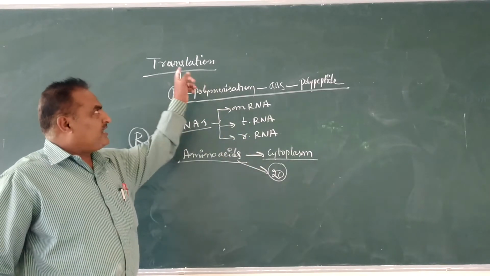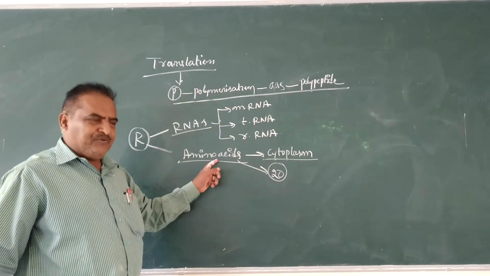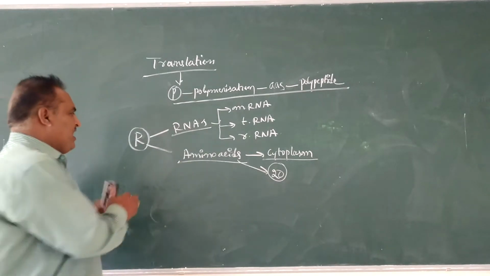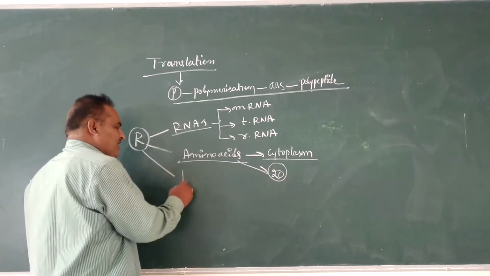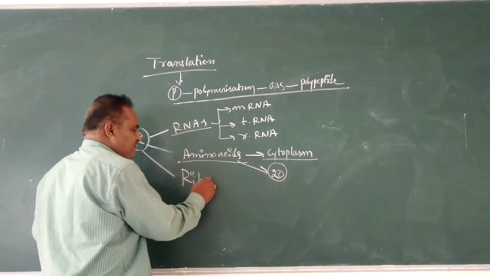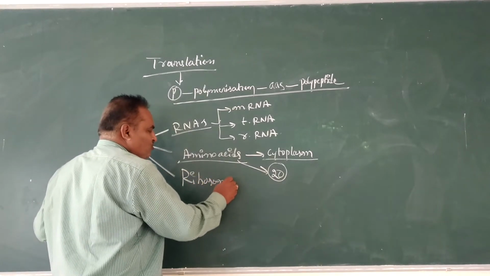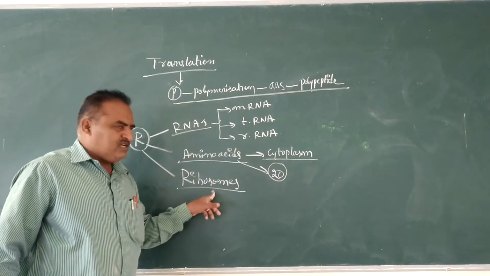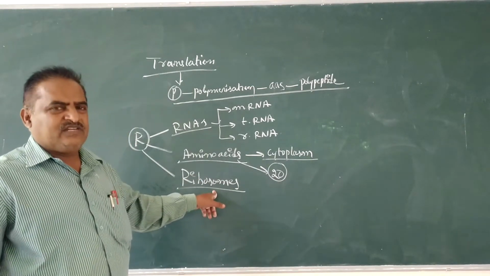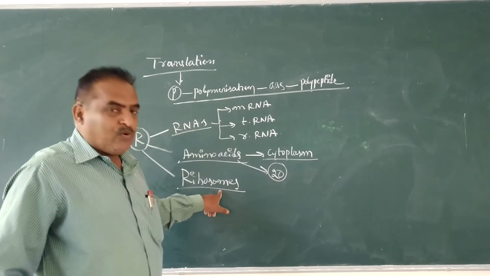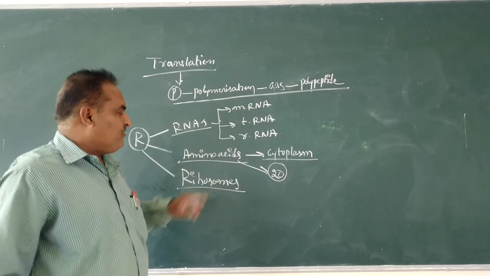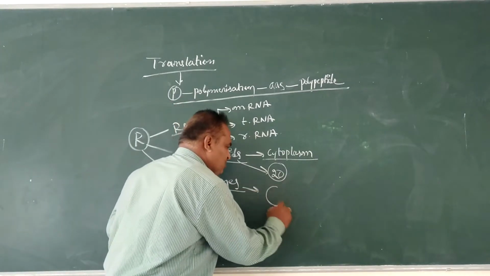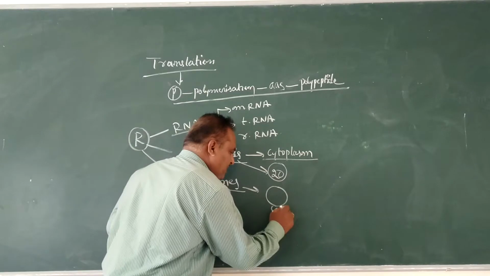One more requirement for the translation process is ribosomes, along with amino acids. Ribosomes are considered sites of protein synthesis, protein factories. Structurally, the ribosomes show two subunits.